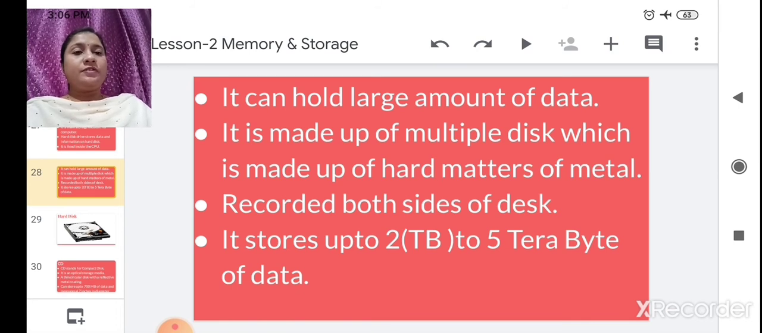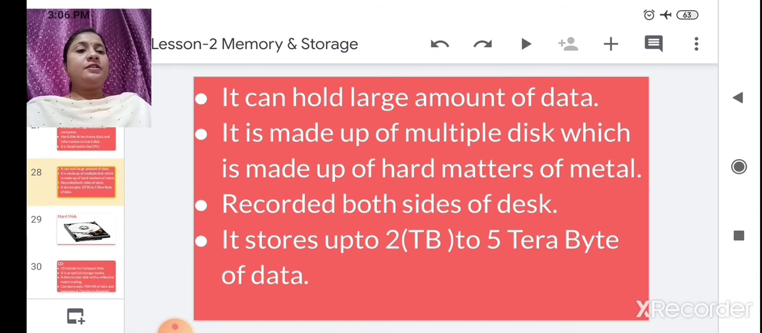Data is recorded on both sides of the disk. So in the hard disk, we can store data from both sides. On each side of it, we can store data. It can store 2 terabytes to 5 terabytes of data. So we can store data in this hard disk from 2 terabytes to 5 terabytes.